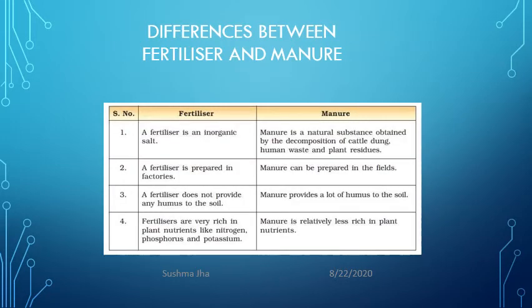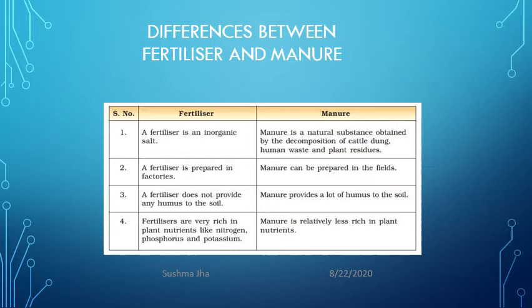Now let us see the differences between fertilizers and manure. Fertilizer is an inorganic salt. Manures are organic, obtained from the decomposition of cattle dung, human waste and plant residues.